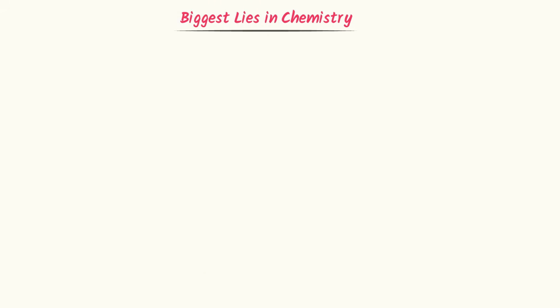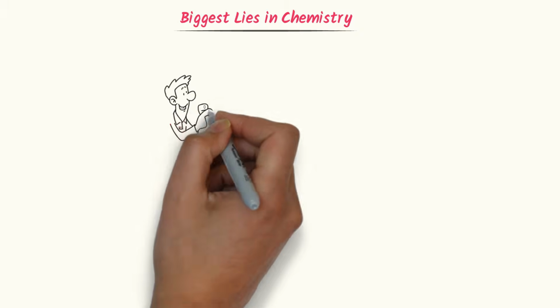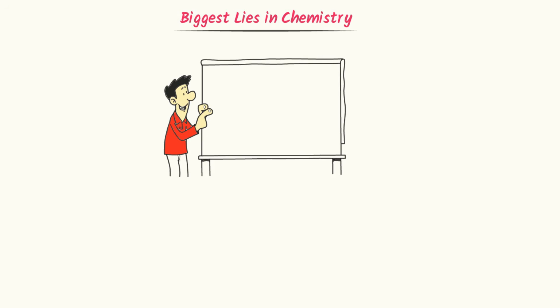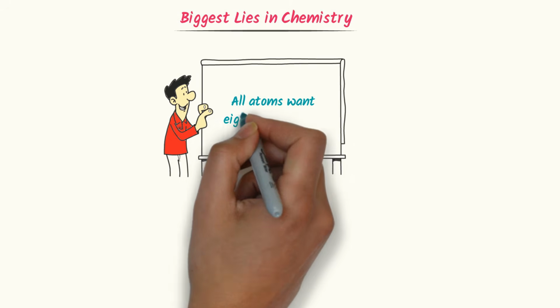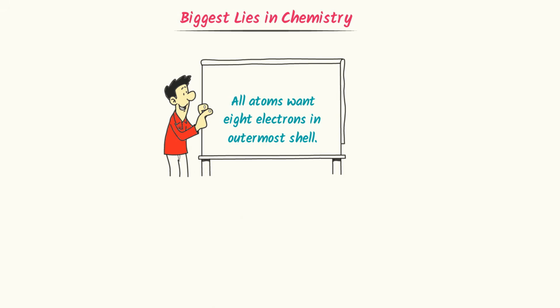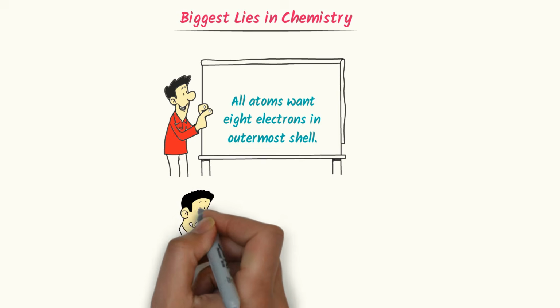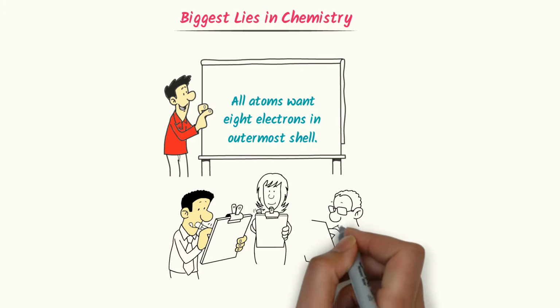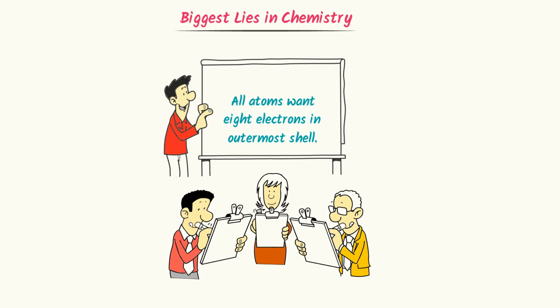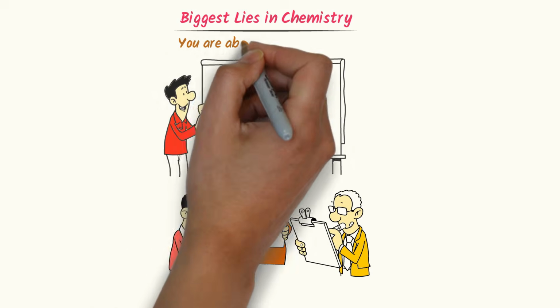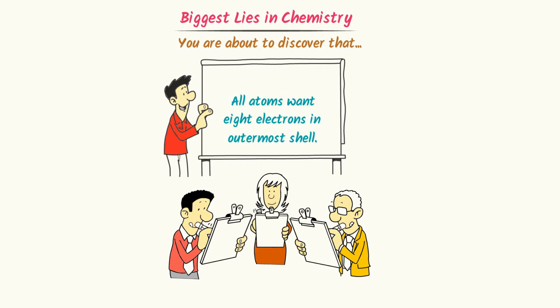Biggest lies in chemistry. Let's consider that your chemistry teacher wrote on the board, all atoms want 8 electrons in their outer shell. You believed it, I believed it, we all did. But what if I told you right now, in the next 5 minutes, you are about to discover that this might be one of the biggest lies in chemistry.